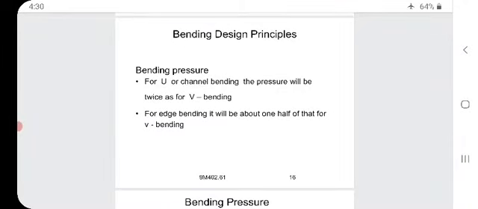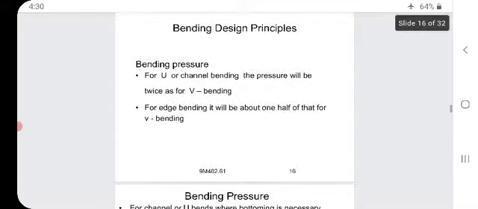So, for U or channel bending, the pressure will be twice as for V bending. For H bending, it will be about 1/2 of that of the V bending.